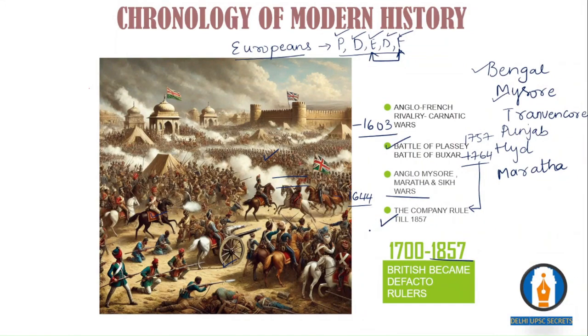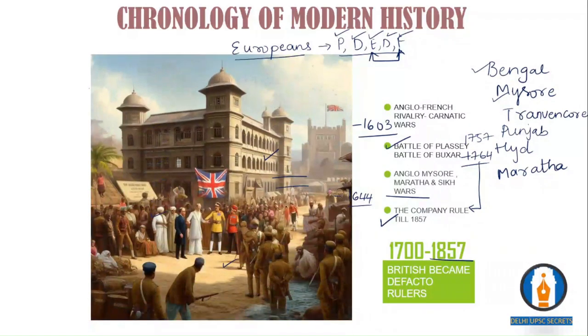In your polity as well, you will come across the Regulating Act of 1773, where the Supreme Court was established in Calcutta, and various other changes were happening. After the Battle of Buxar, it marks the beginning of company rule in the country. Then there were various changes within the company rule.